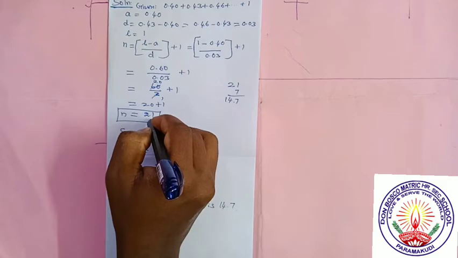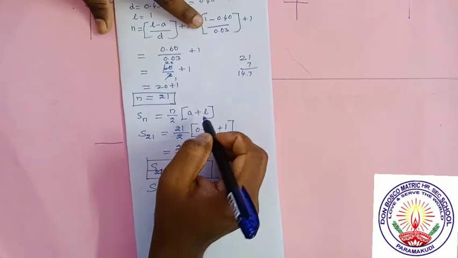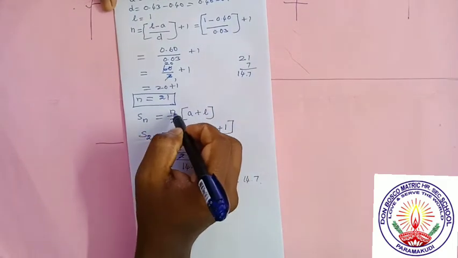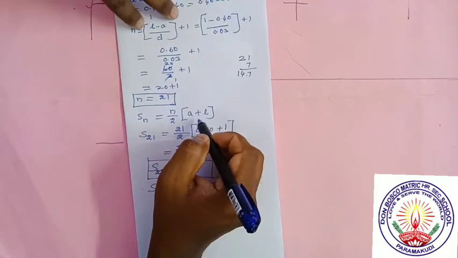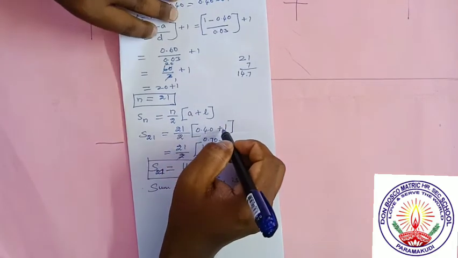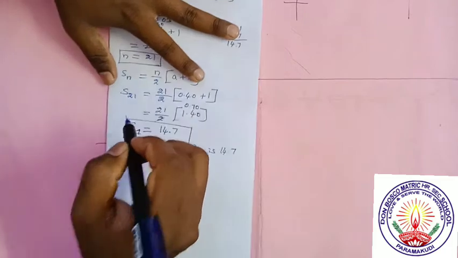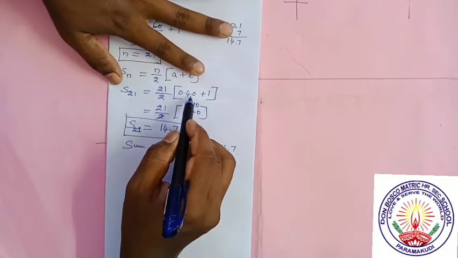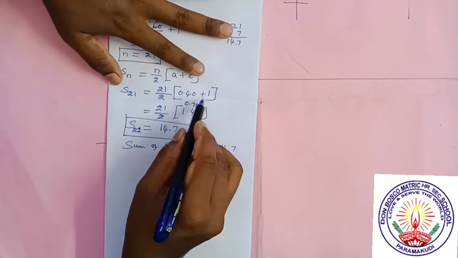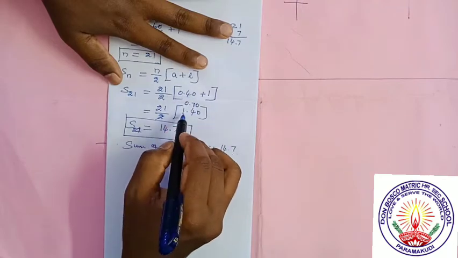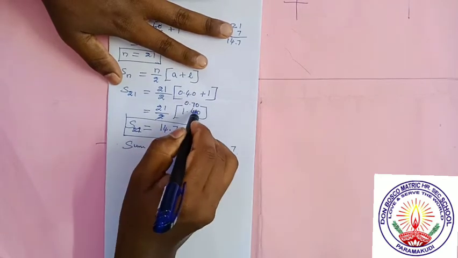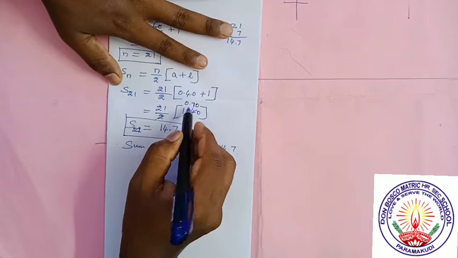We have found n is equal to 21, now we have to find Sn. Since the last term is given, the Sn formula is n by 2 into A plus L, where A is equal to 0.40, L is equal to 1, n is equal to 21. So the answer is 21 by 2 into 0.40 plus 1. Now when you add 1 plus 0.40 it is equal to 1.40. So when you divide by 2, it will be 0.70.